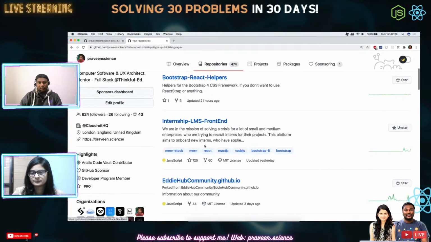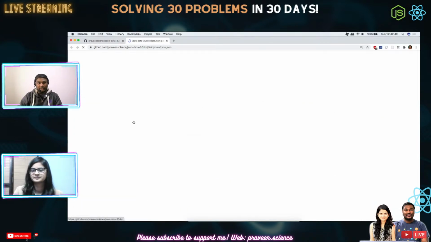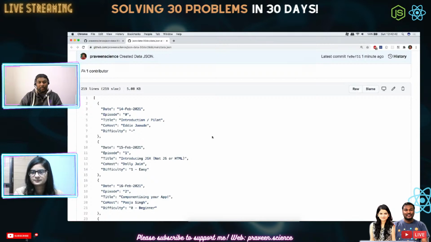So when you have a list of HTML files inside this, how would you look at it as a website? What would you do? So here is data.json. I wanted to look at it as a JSON endpoint. I need to fetch it as a JSON endpoint. So what would you do? Okay, yeah, I'm sorry, I'm afraid I'm not sure about that. Not sure. Okay, I will use something called RawGit.